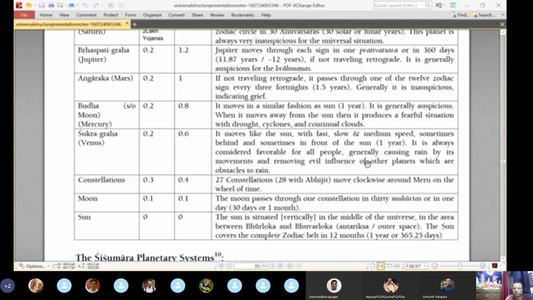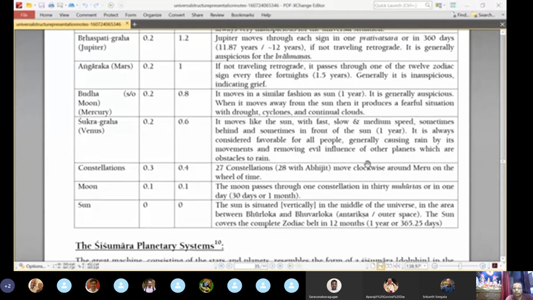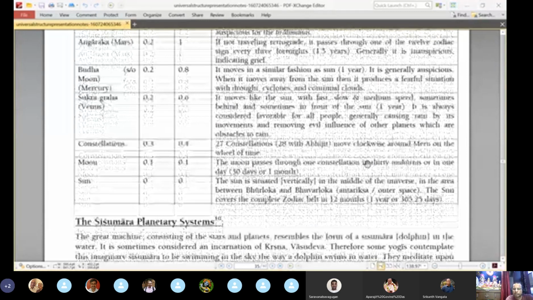Then after that it talks about the constellations, the 26 nakshatras. They are considered to be in the same plane, situated about 0.4 million yojanas above the sun. Then we have the moon and sun, which we saw yesterday.